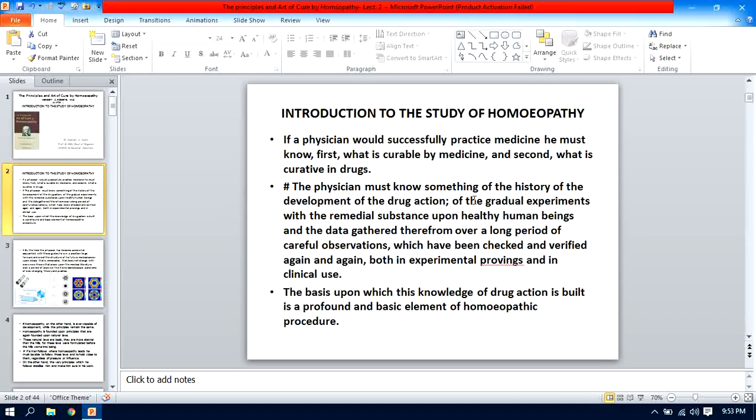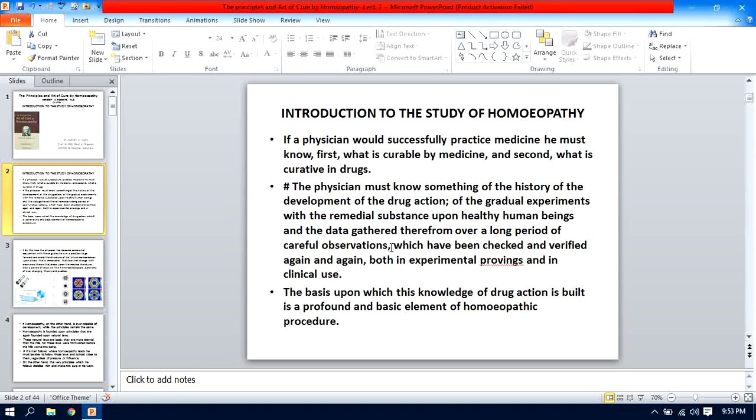He proved various other medicines on himself, on his family members, as well as on his friends and his disciples, and constructed the provers' association. This is a very scientific method applied in homeopathy, that is, proving the drug on healthy human beings, and the data gathered therefrom over a long period of careful observation.